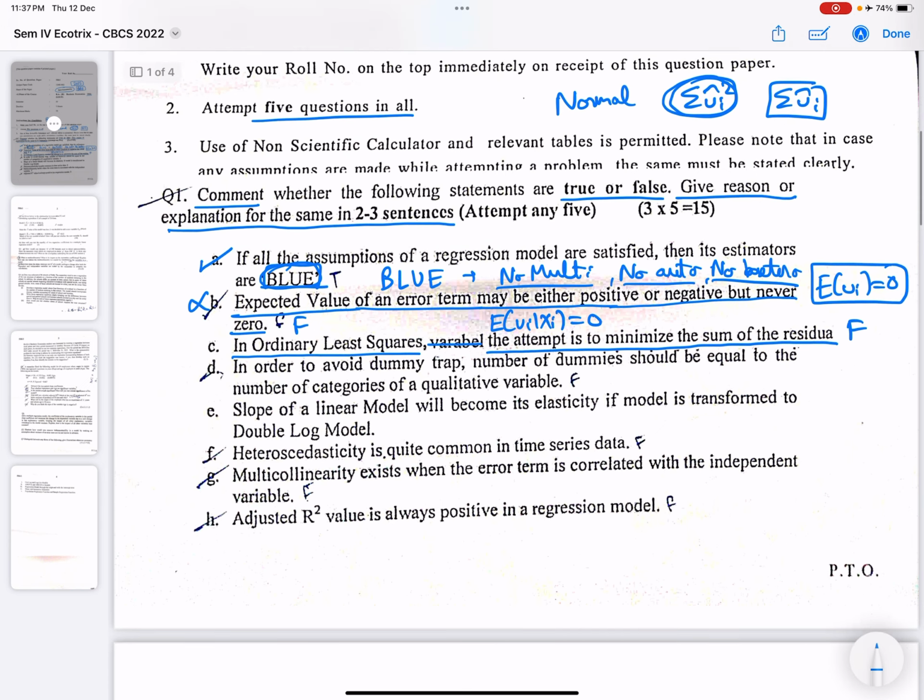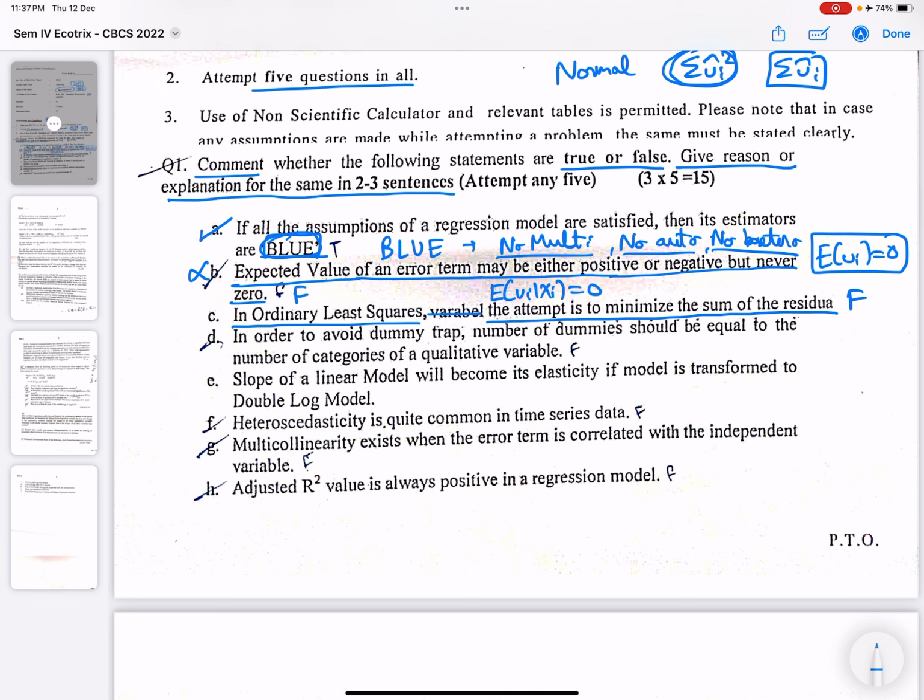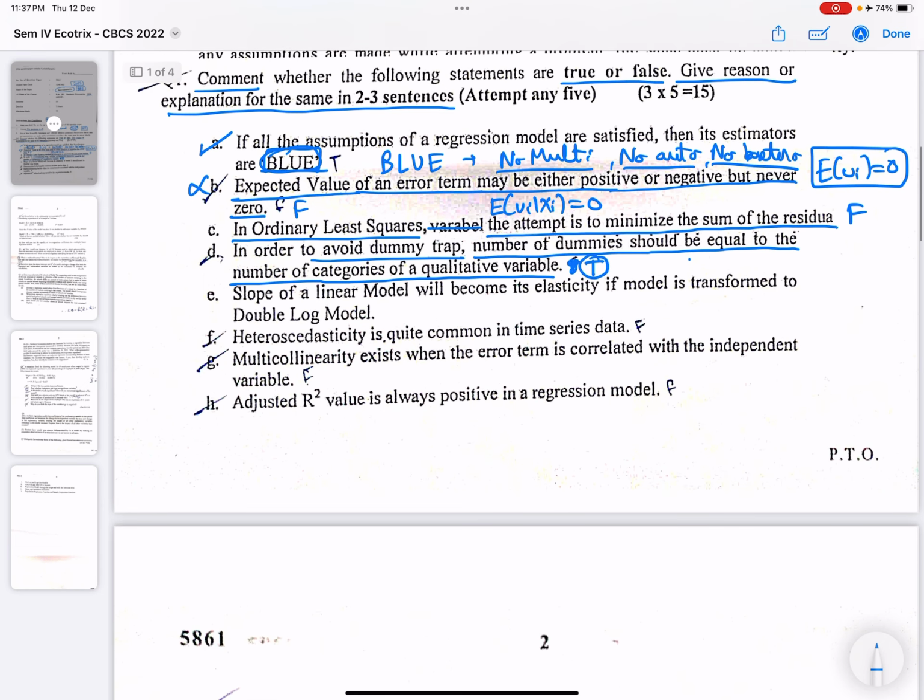Now D statement. In order to avoid dummy variable trap, number of dummies should be equal to the number of categories of a qualitative variable. This statement can be true, but there is a condition: when there is no intercept. So suppose we have m categories, then either we can introduce m dummies, or we can introduce m minus 1 dummies plus an intercept.